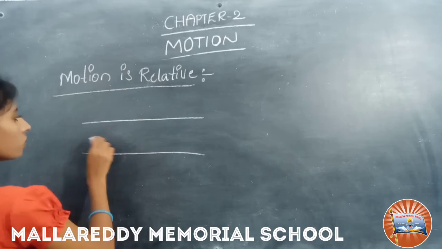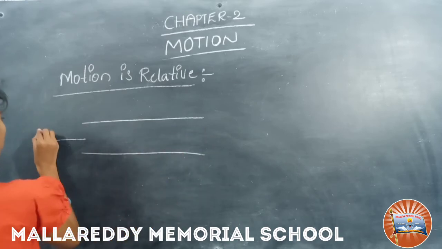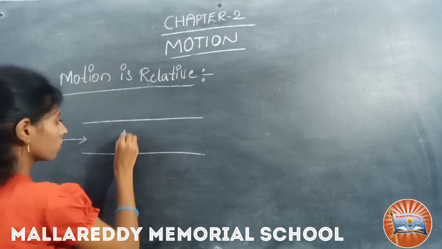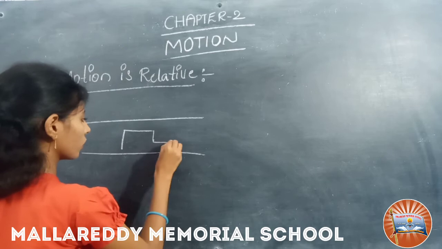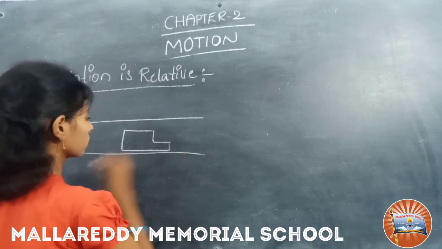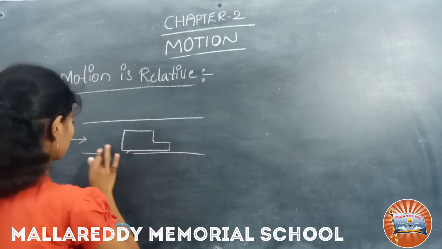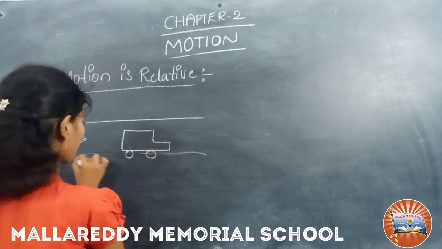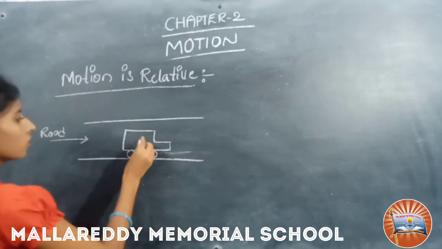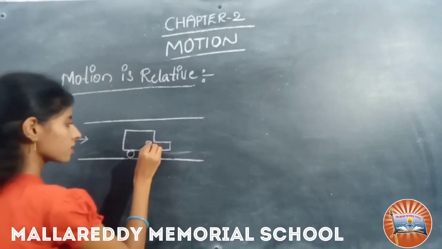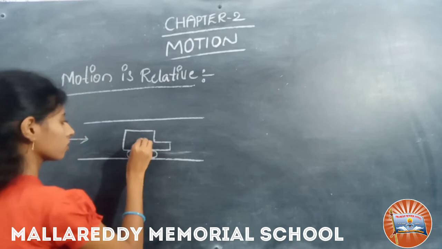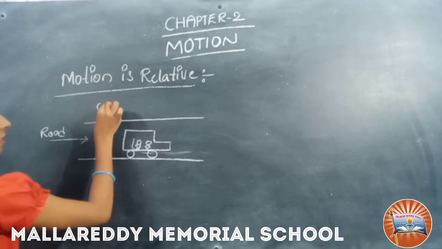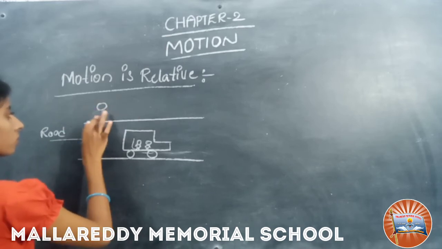Now this is a road. On the road one car is moving. Two persons are inside the car. Two persons are standing beside the road.